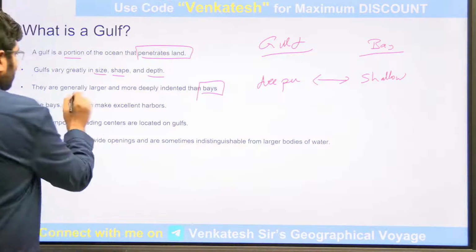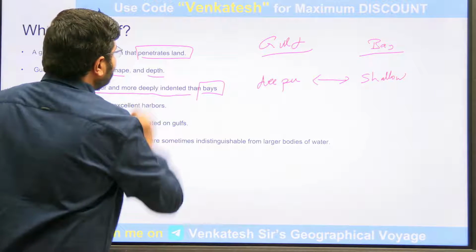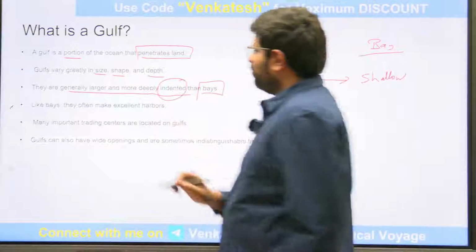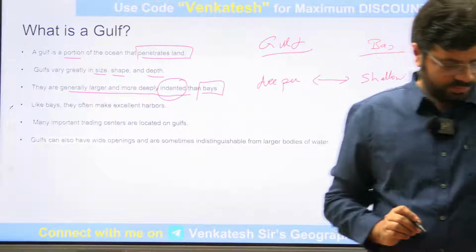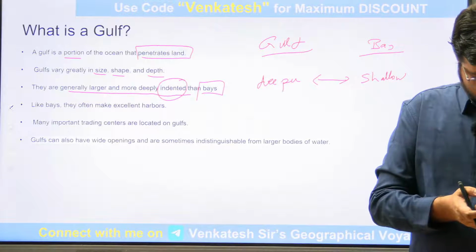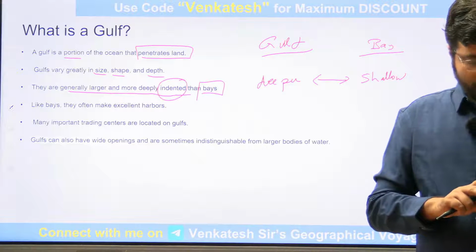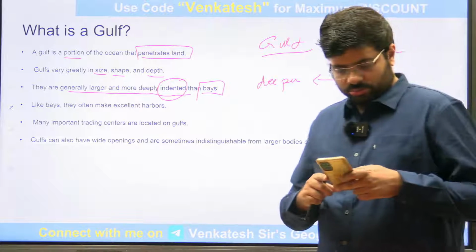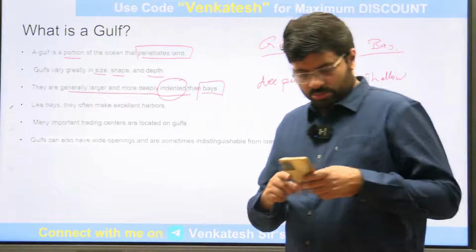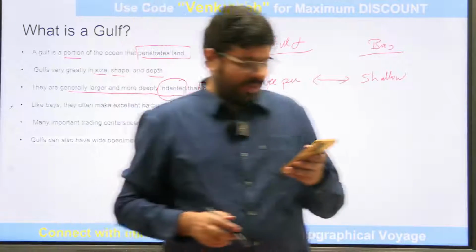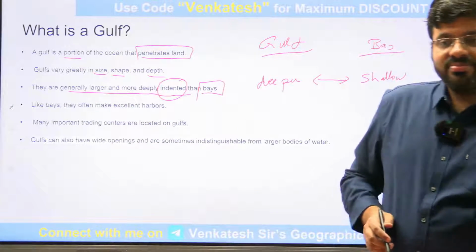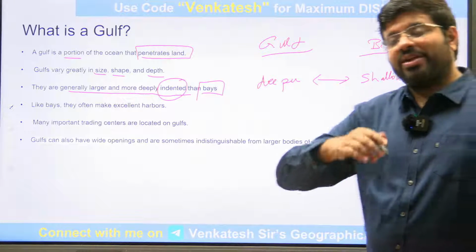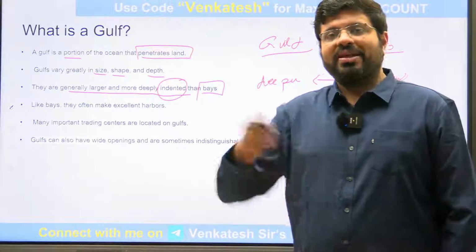So they are generally larger and more deeply indented. Can you tell me what do you mean by indented here? What do you mean by indented? Yes, Paras. What do you mean by indented? Indented means zigzag, much more curved, much more having a rough terrain, a rough coastline, a bigger one. That's what you can say.